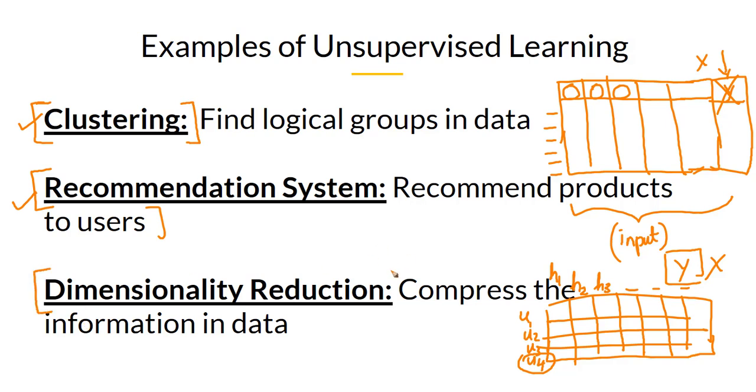Another example is dimensionality reduction. You have this data, and it could be any data. It could be the house information itself. Let's imagine that about 200 different fields are present about each of these houses. A lot of different variables or columns are present. Now we want to represent the information in those columns in much fewer columns. We are not going to filter out the quantum of the data itself. We just want to represent the data in fewer columns. That problem is called dimensionality reduction.